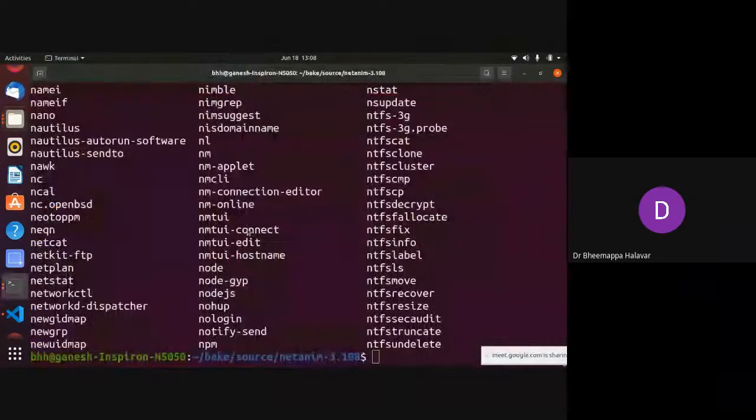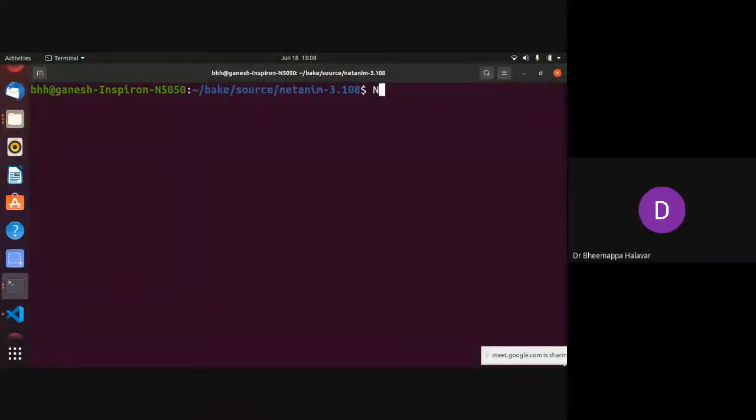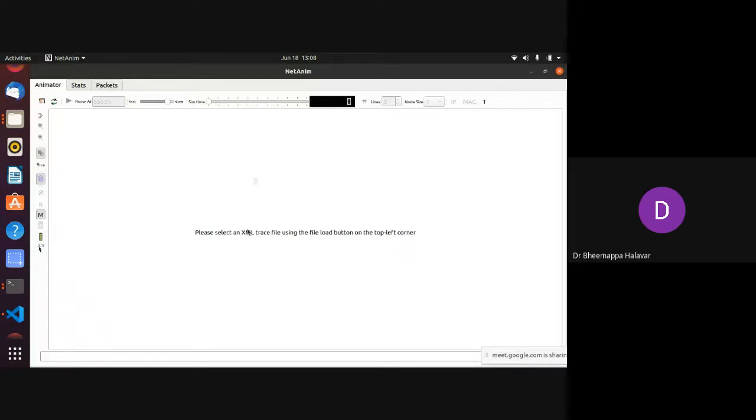It's in NetAnim 3.1. Okay, sorry. You have to run, right? So you have to write /NetAnim. So once you do that, NetAnim will open. In this, you have to feed that XML file.